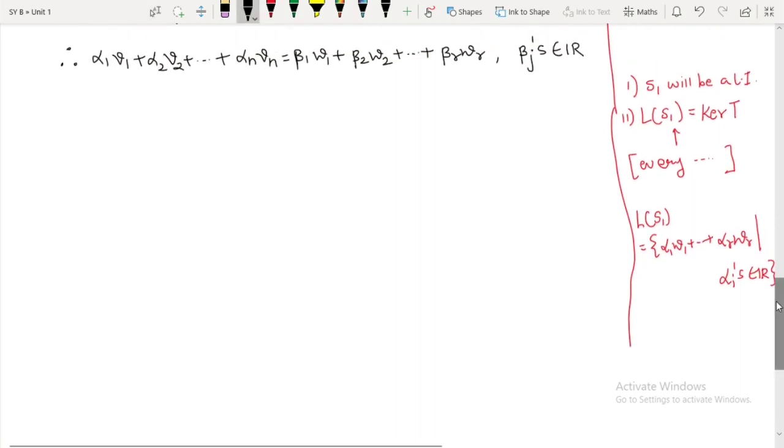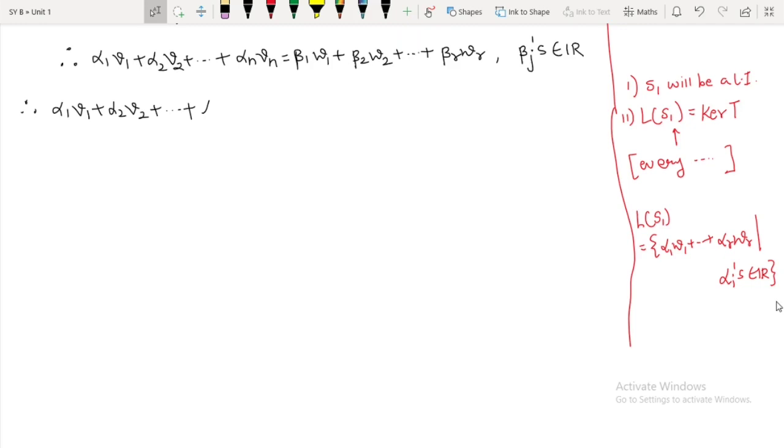okay, so therefore I will say this alpha 1 V1 plus alpha 2 V2 plus so on up to alpha n Vn minus beta 1 W1 minus beta 2 W2 minus so on minus beta R WR is equal to what? 0, right?